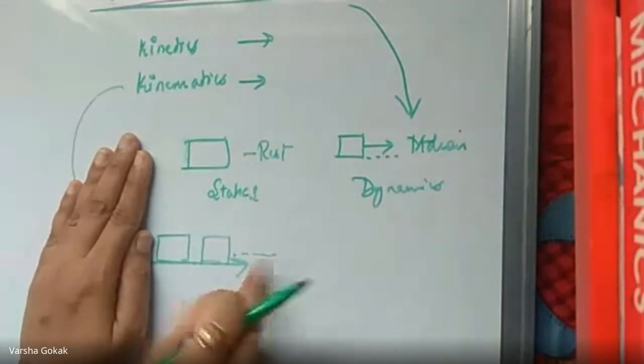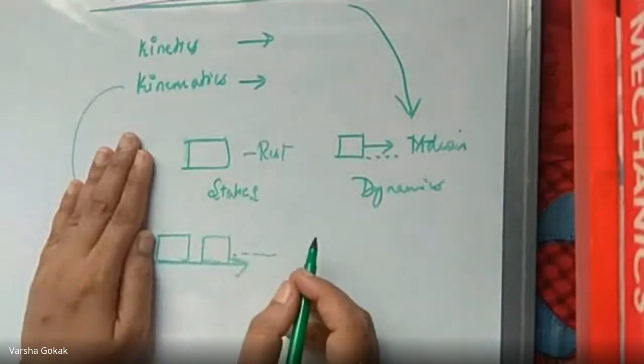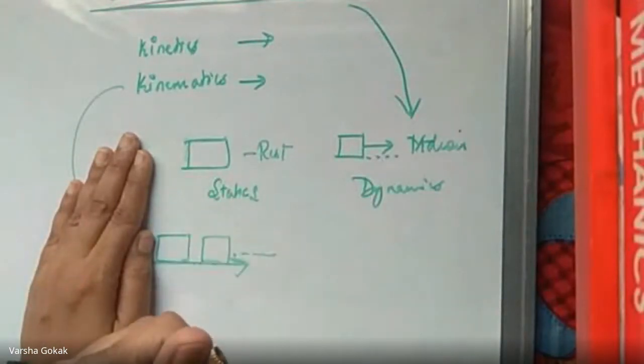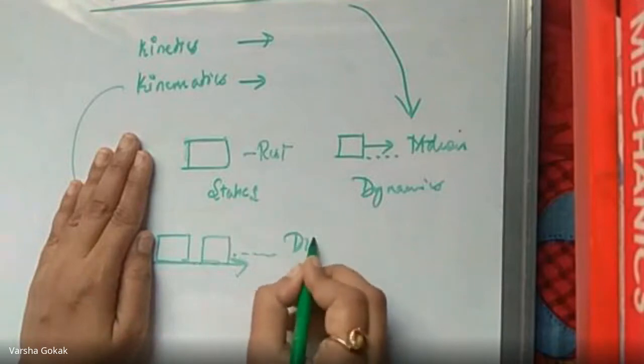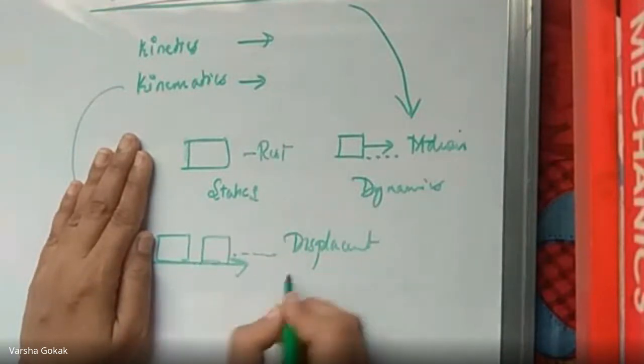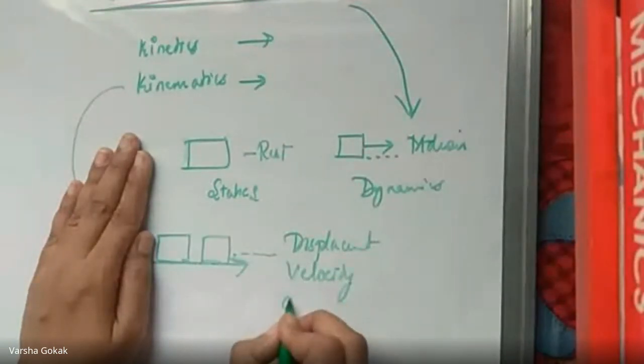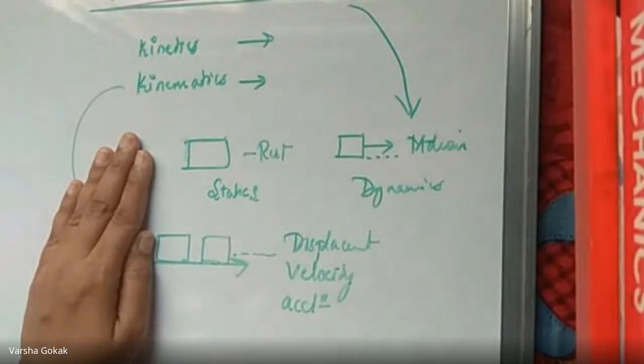Now, what are the parameters of the motion when the body starts moving? What all parameters could come to your mind when the body is moving? There could be some displacement, right? There will be displacement of the body. Then you will have velocity for a body, and because of velocity, you will have acceleration coming into the picture, with respect to time.